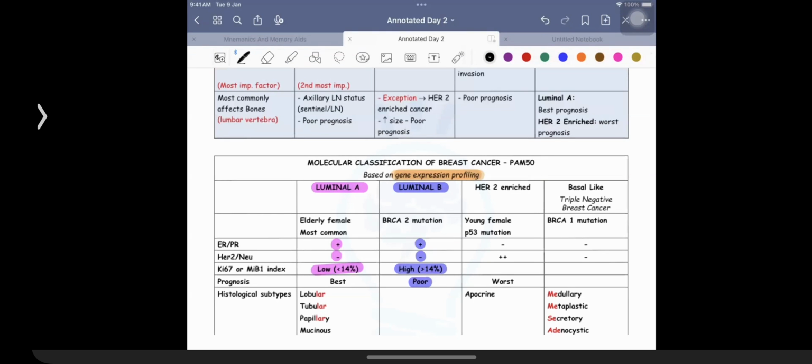Now, when I'm talking about these receptors, ER and PR, I hope most of you have an idea. ER and PR receptors are examples of nuclear receptors. But when I'm going to be talking about HER2 new, it is called by the name of ERB-B2. ERB-B2 is a subtype of epidermal growth factor receptor. Epidermal growth factor receptor is present on the membrane.